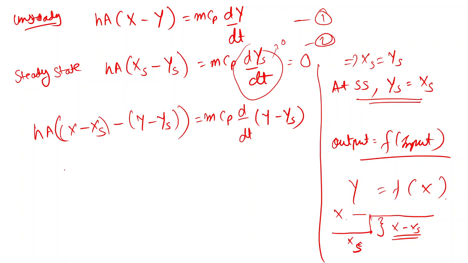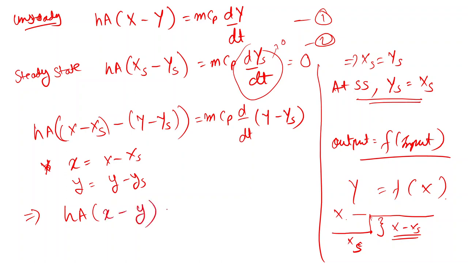Let's replace x minus xs by x and y minus ys by y, just replacing the perturbed variable by a simple symbol. From here I get HA (x minus y) is equal to mCp dy by dt.